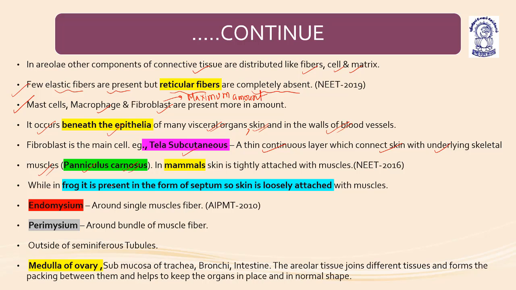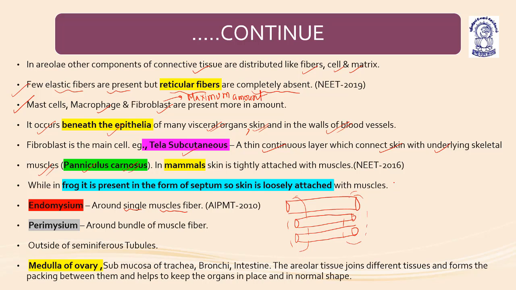Endomysium is around a single muscular fiber. When there is a single muscle fiber, like we talk about sarcomere, the single fiber is covered by endomysium. Perimysium is around bundles of many fibers. When many fibers are arranged in bundles, these bundles are covered by an overall sheath. This overall sheath covering all these bundles is known as what? Perimysium, around bundles of muscle fibers.